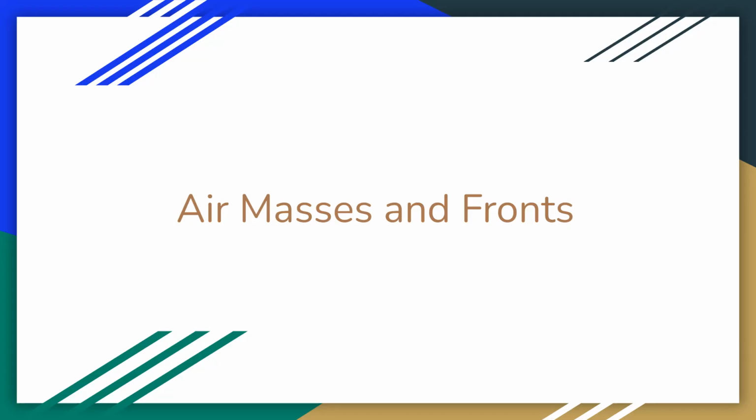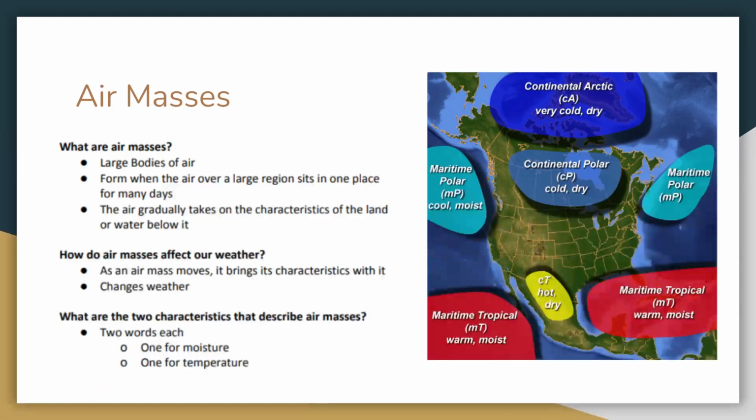Hey guys, so in this video, we're going to talk about air masses and then we're going to discuss fronts in the next video. So, what are air masses? Air masses are large bodies of air. They form when air is over a large region and it sits in that one place for many, many days. And then gradually it takes on the characteristics of the land.